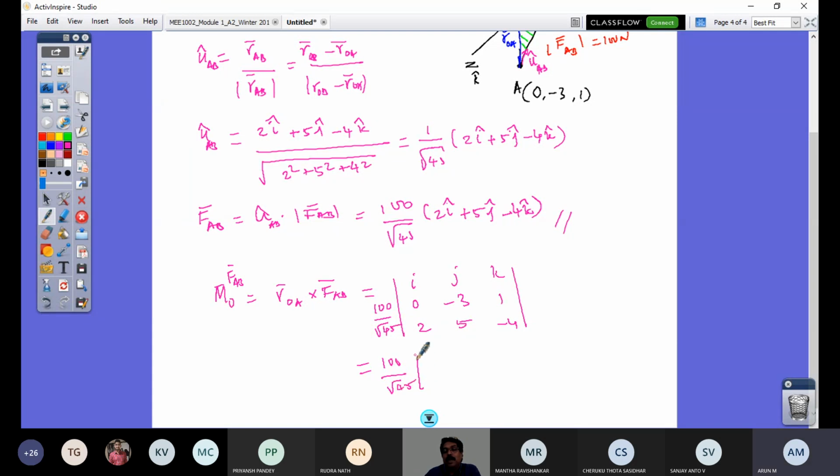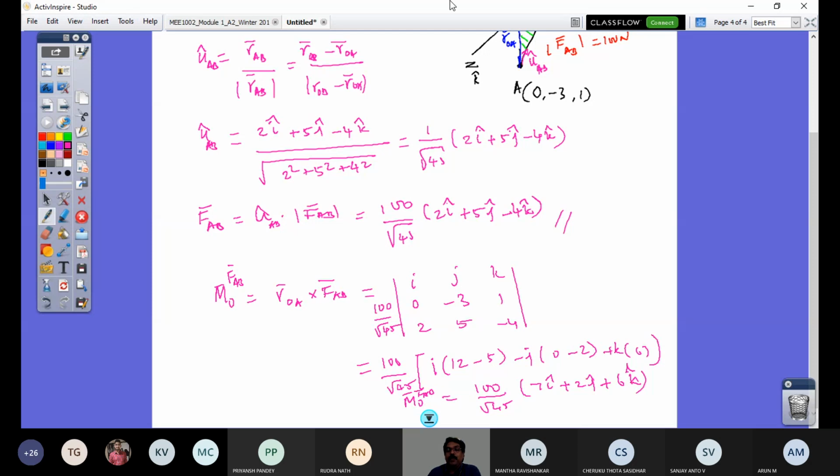And if I work out this determinant, I have i into 12 minus 5, minus j into 0 minus 2, plus k into 0 minus minus 6. So I have 100 by root 45 multiplied by 7i plus 2j plus 6k, right? So this is my moment of this force FAB about point O.